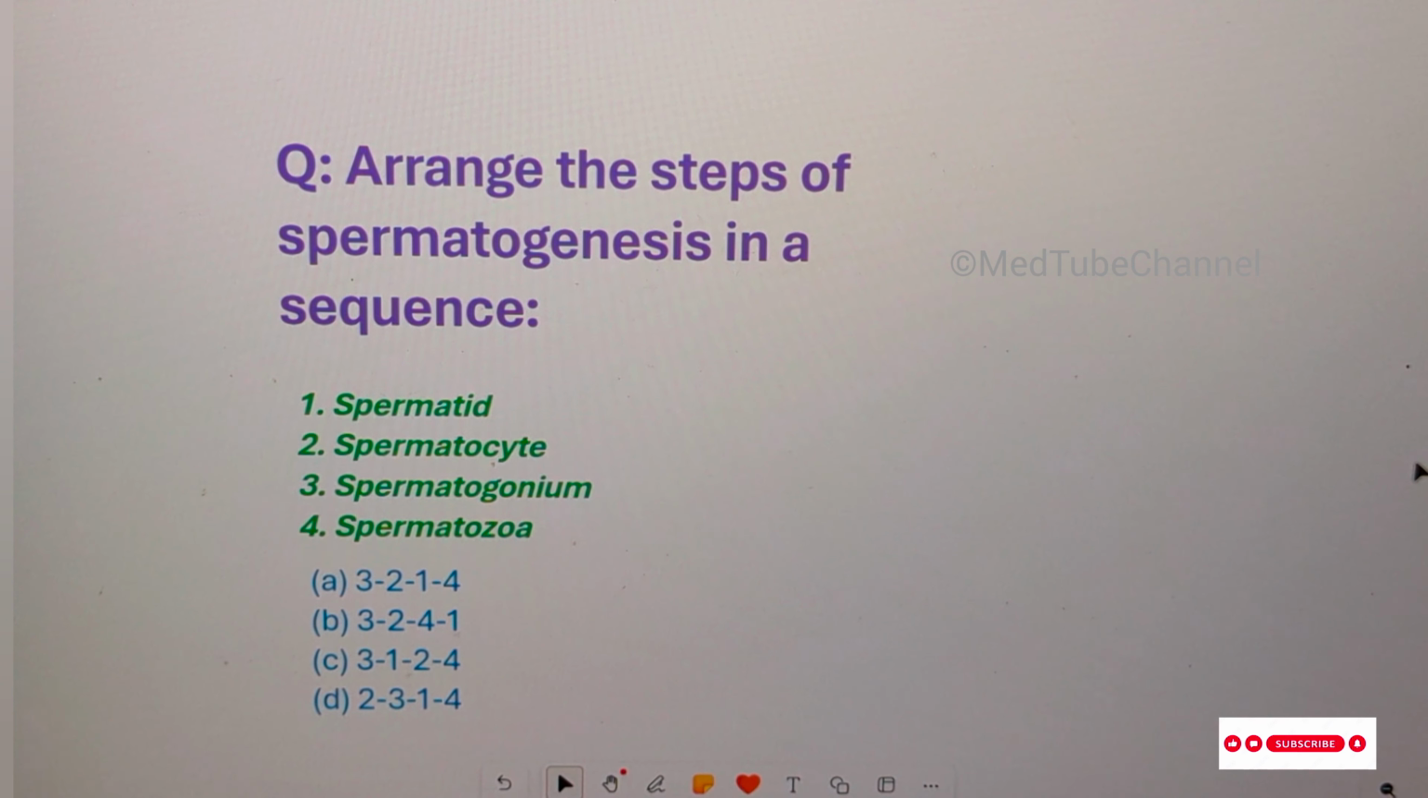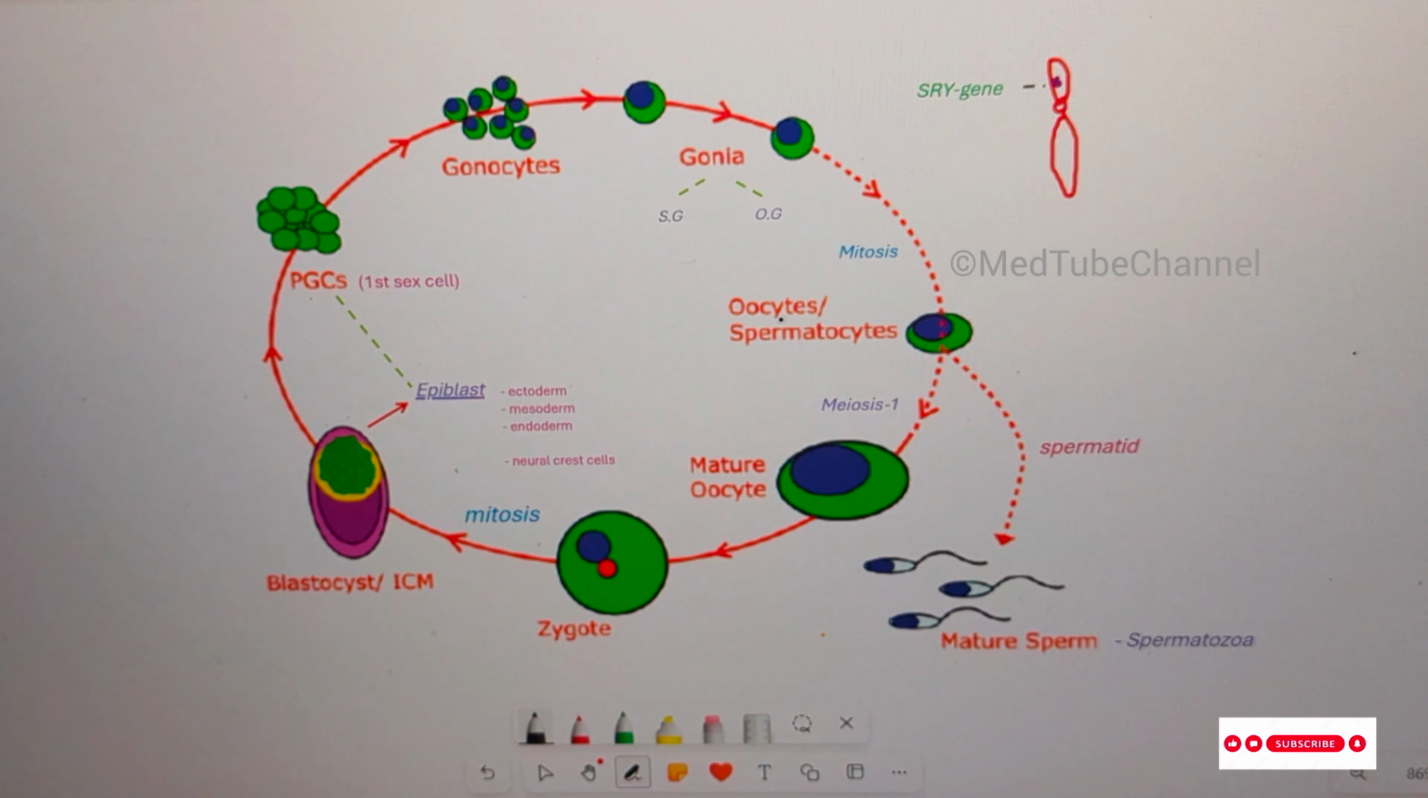Today, here's a potential question. As you can see, this question is asking about spermatogenesis. In general, spermatogenesis itself takes 74 days to complete. So, firstly, let's have a quick revision using the upcoming diagram. It will sum up some of the important points for your preparation. Let's have a quick overview about this diagram.